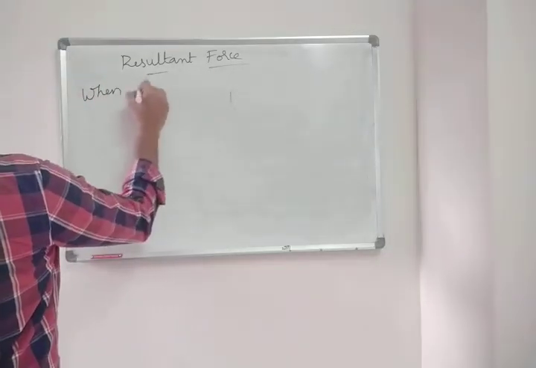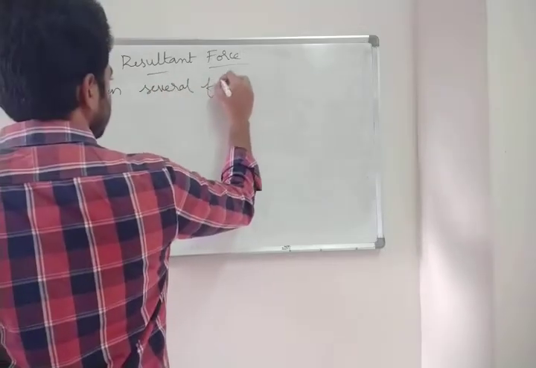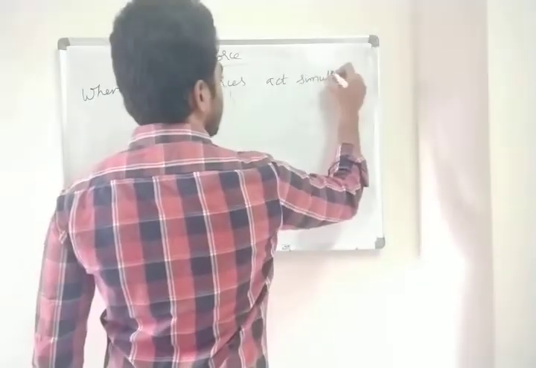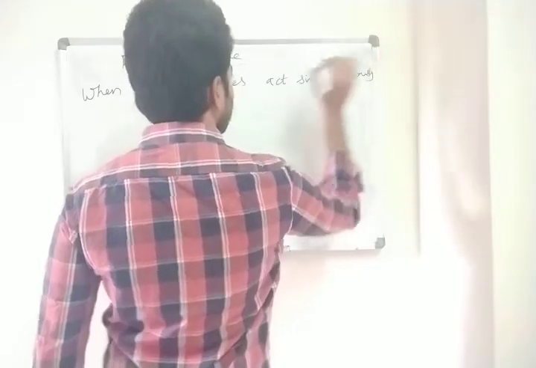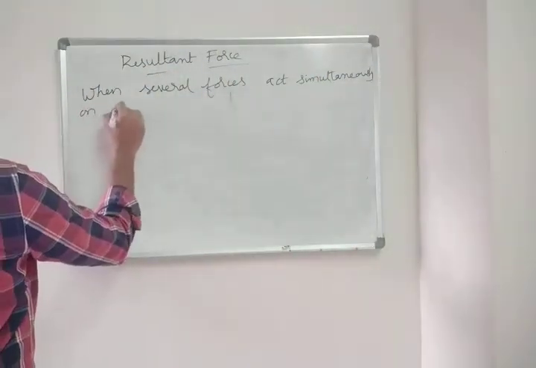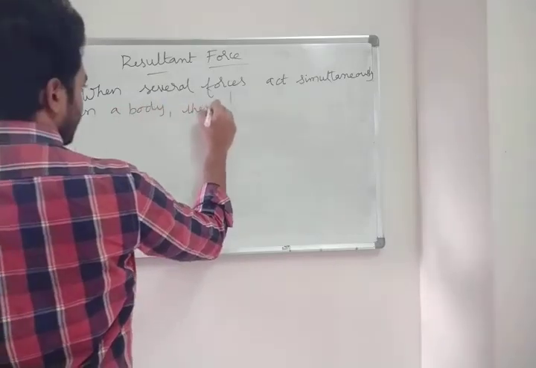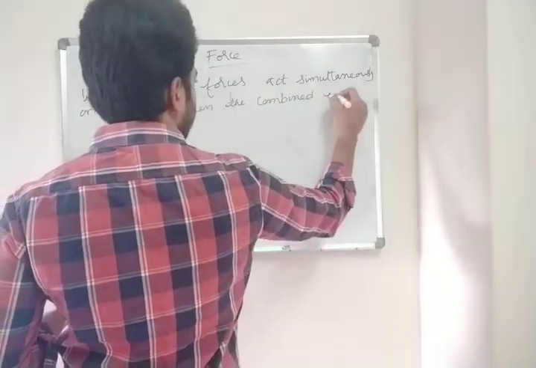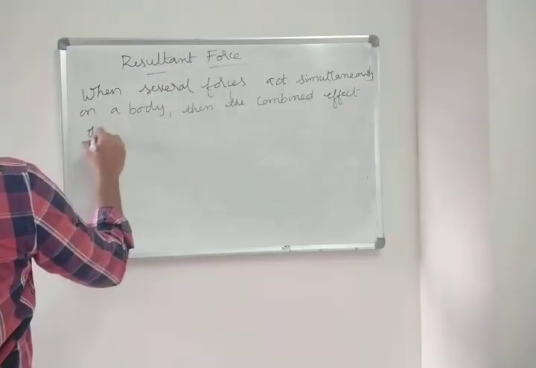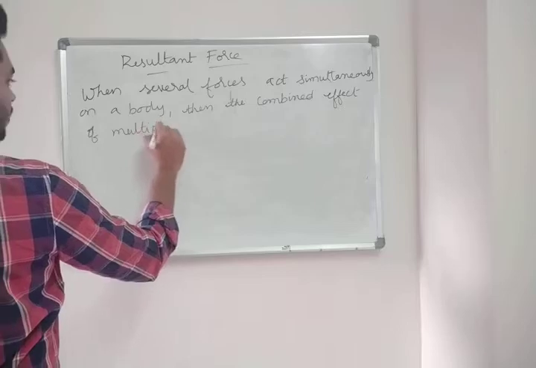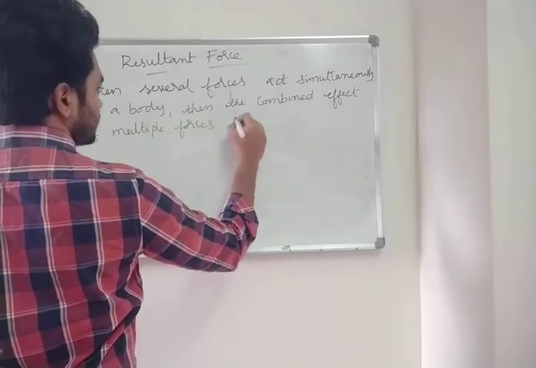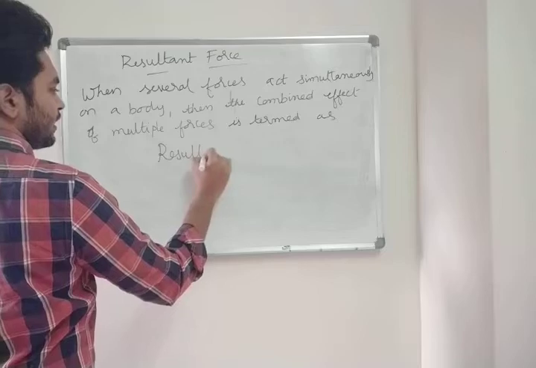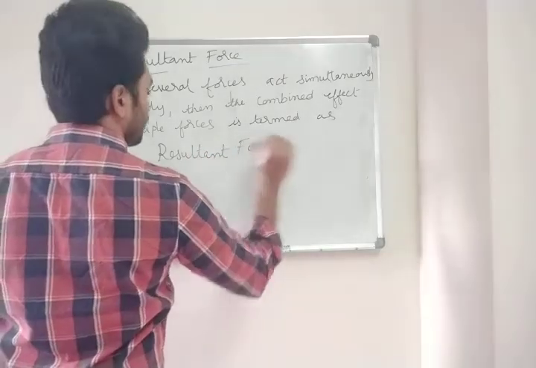When several forces act simultaneously on a body, then the combined effect of multiple forces is termed as resultant force. What did he tell?